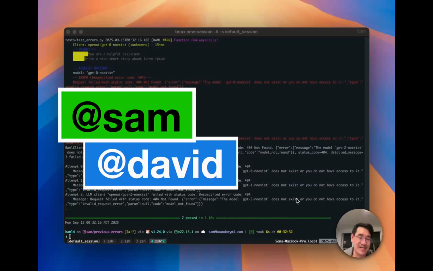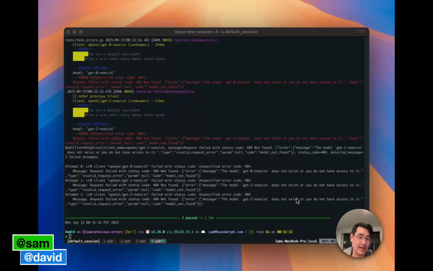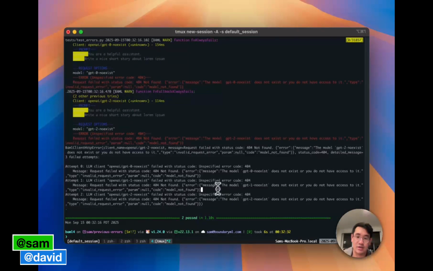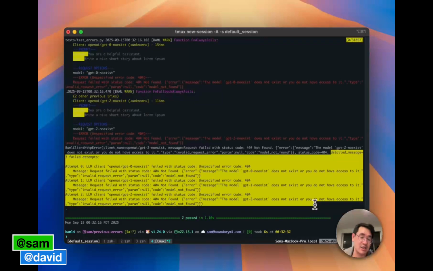Hey VetRec, you guys mentioned you wanted to see fallback error history in BAML errors, and that is now available. Now if you print out BAML client HTTP error or any of the other errors, validation error, and so on, there will now be a detailed message field that has the full history.